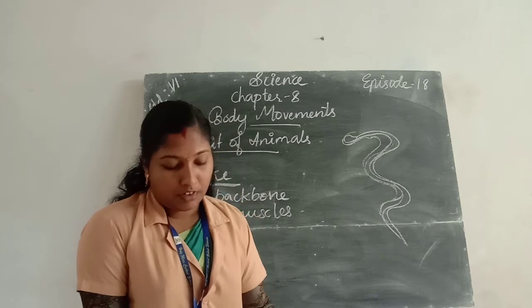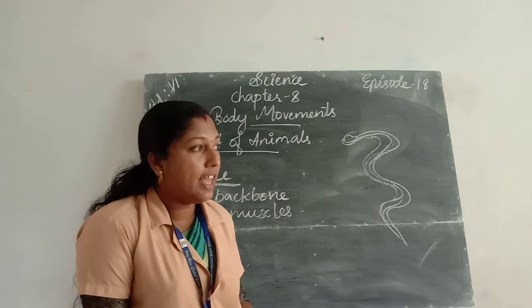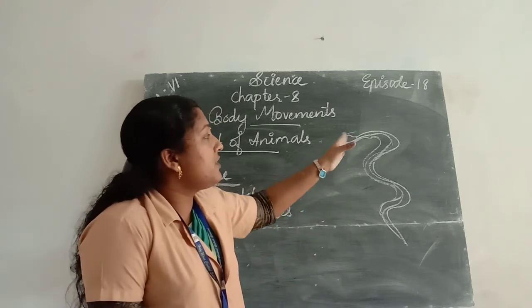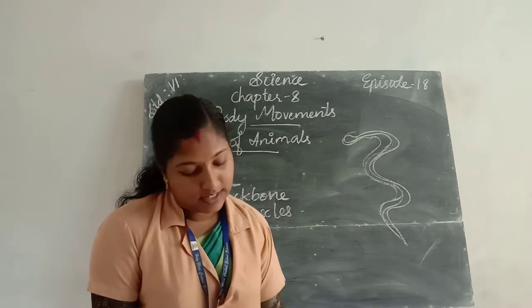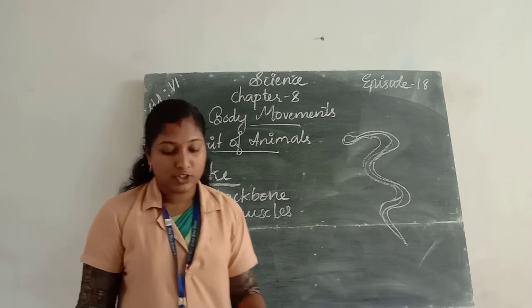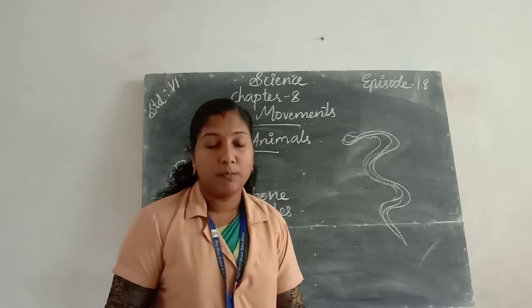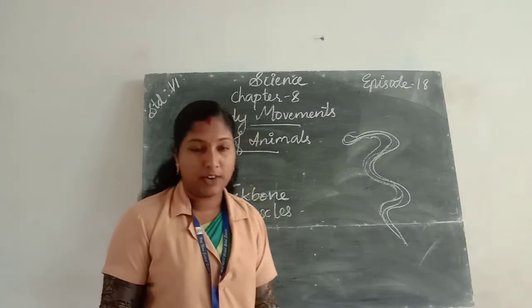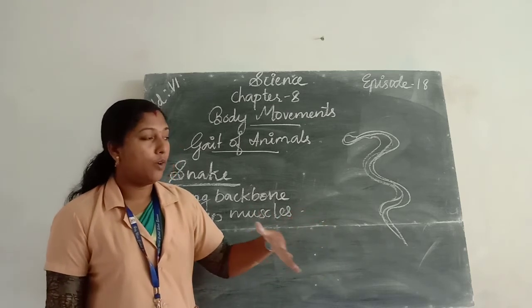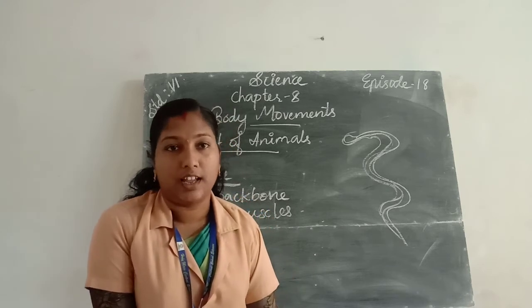Next step: each loop gives a forward push when it is pressing the ground. The long body makes many loops, and each loop gives this push. So the snake moves forward very fast, and it does not move in a straight line.